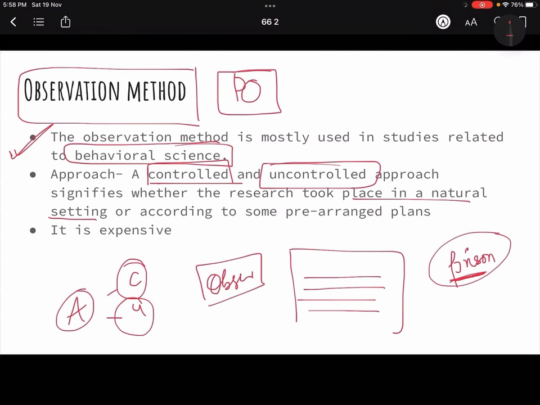Natural setting क्या हो गया? जहाँ पे वो लोग रहते हैं, whatever culture they have, whatever society they have, you go there and then observe them, right? So that would be a uncontrolled setting. And same इसका भी problem है that it is very expensive, ठीक है, time consuming है.